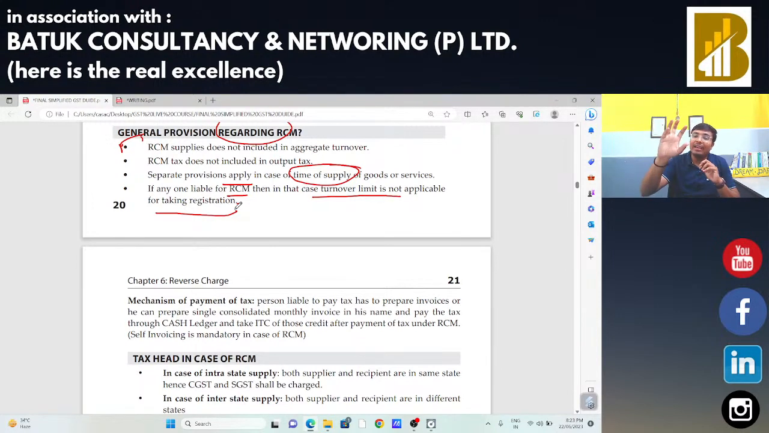person, you usually try to identify the turnover. Many times we may check that there is no RCM liability. Even if the turnover is 7 lakh rupees annual, but he is liable to make the payment under reverse charge mechanism, in that case whatever will be the turnover of that particular person, that person has to take the registration. So this is also an important point and we need to take care of it.